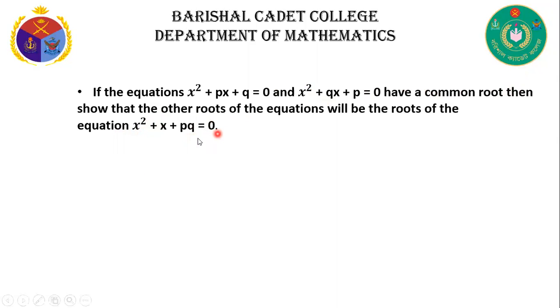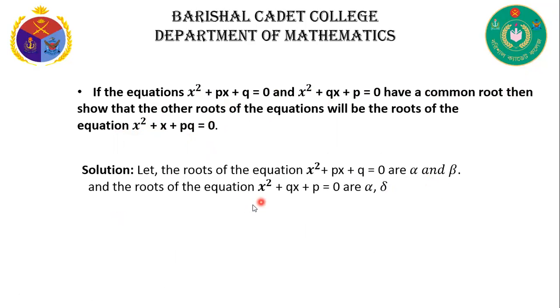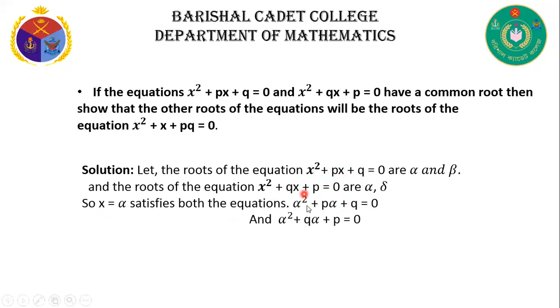Now solution. Let the roots of the equation x square plus px plus q is equal to 0 be alpha and beta, and the roots of the equation x square plus qx plus p is equal to 0 be alpha and delta. So x is equal to alpha satisfies both the equations. Then we can write alpha square plus p alpha plus q is equal to 0 and alpha square plus q alpha plus p is equal to 0.